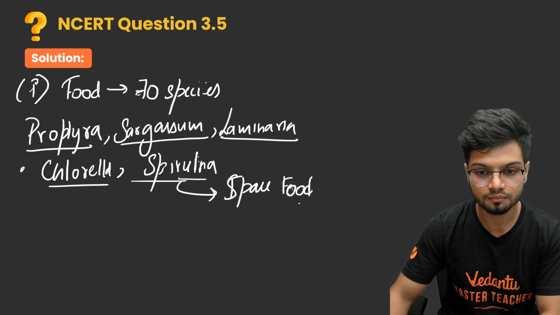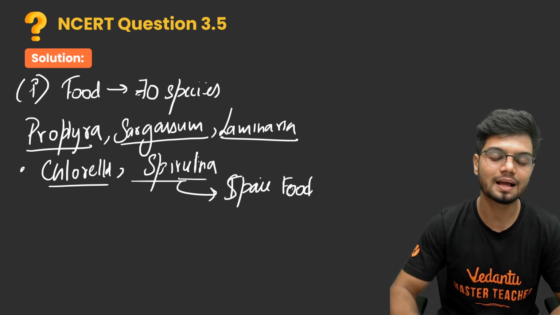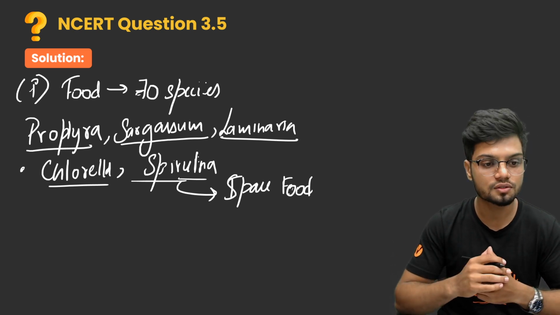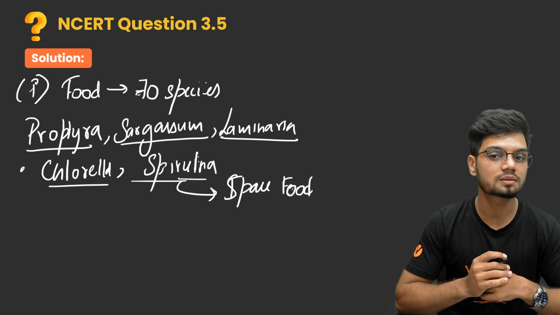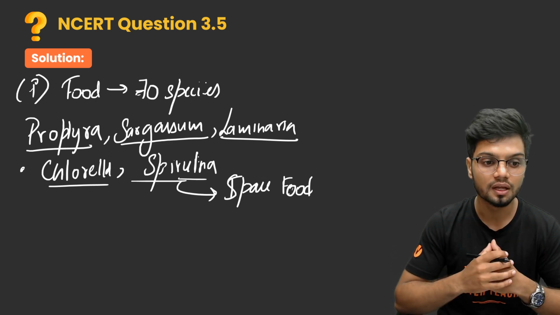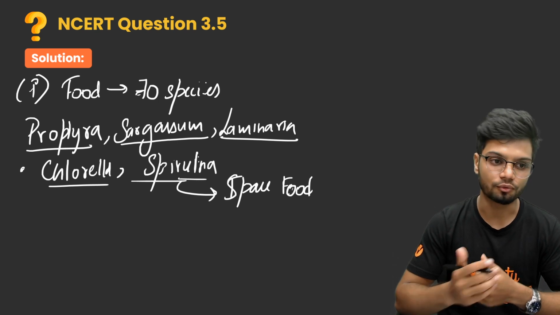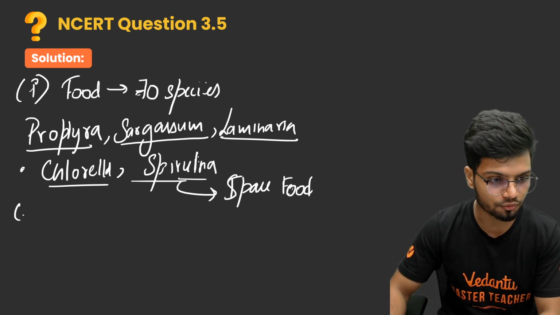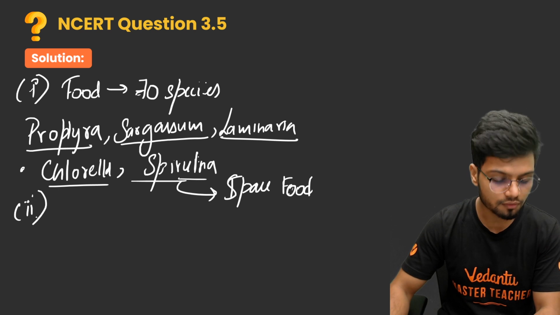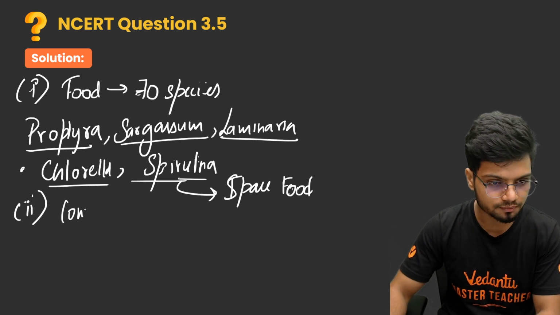So we have Porphyra, Sargassum and Laminaria, which we can consume. We also have unicellular organisms which are rich in protein, such as Chlorella and Spirulina. They are also known as space food. That was food. Now what about commercial uses?